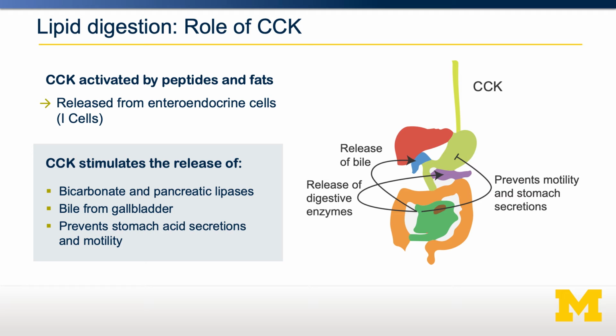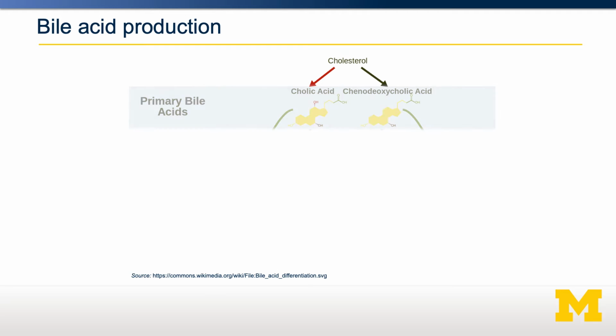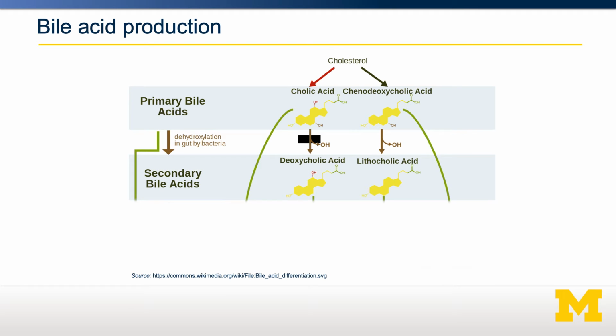Bile salts come in a large number of varieties. They're all synthesized from cholesterol. The first step, which occurs in the liver, is conversion of cholesterol into either cholic acid or chenodeoxycholic acid. These are known as primary bile acids. Once they're released into our gastrointestinal tract, they may come in contact with gut bacteria. In that case, they can be dehydroxylated into deoxycholic acid or lithocholic acid.